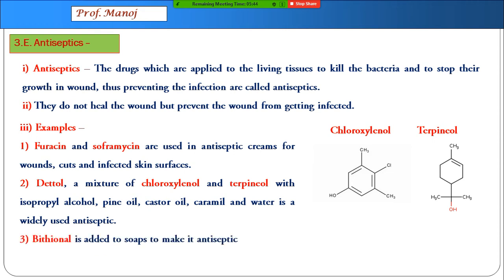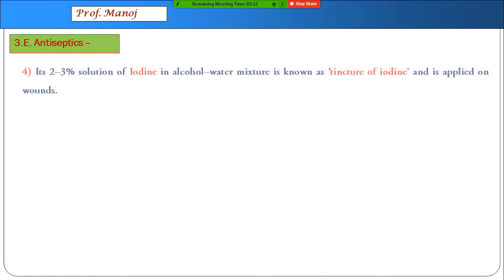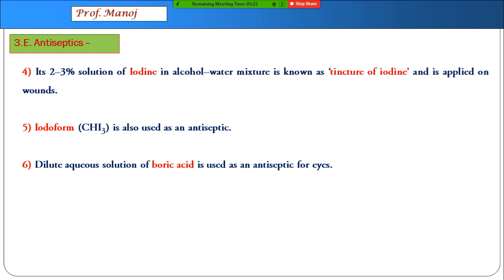Next is bithionol. This chemical is used in antiseptic soaps, which are usually used by doctors or surgeons to clean their hands. Some more antiseptics coming. A 2 to 3% solution of iodine in water alcohol mixture is called tincture of iodine. Iodoform is used as antiseptic.